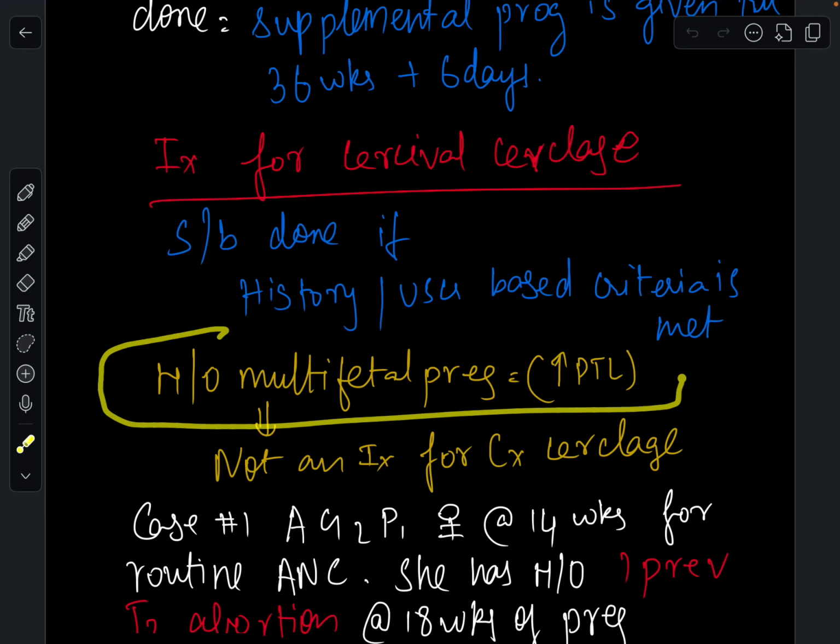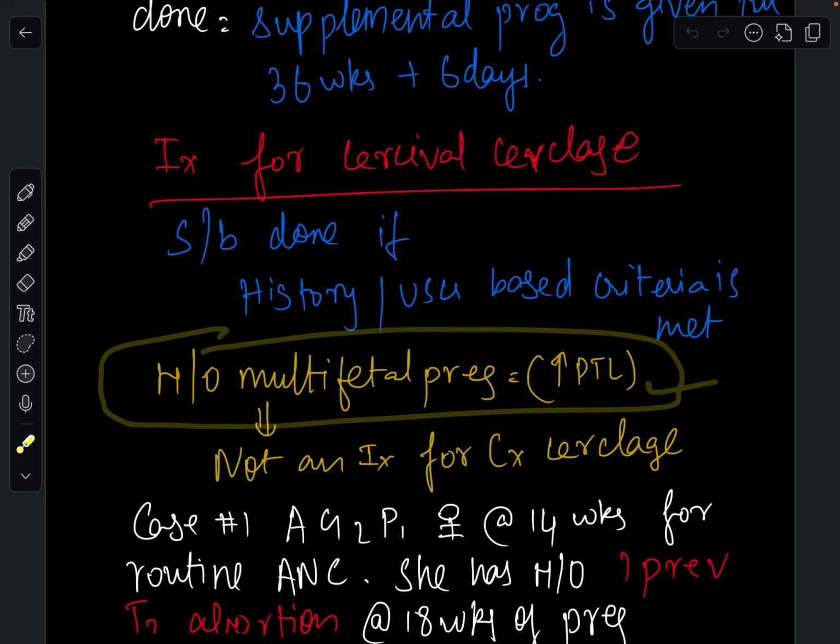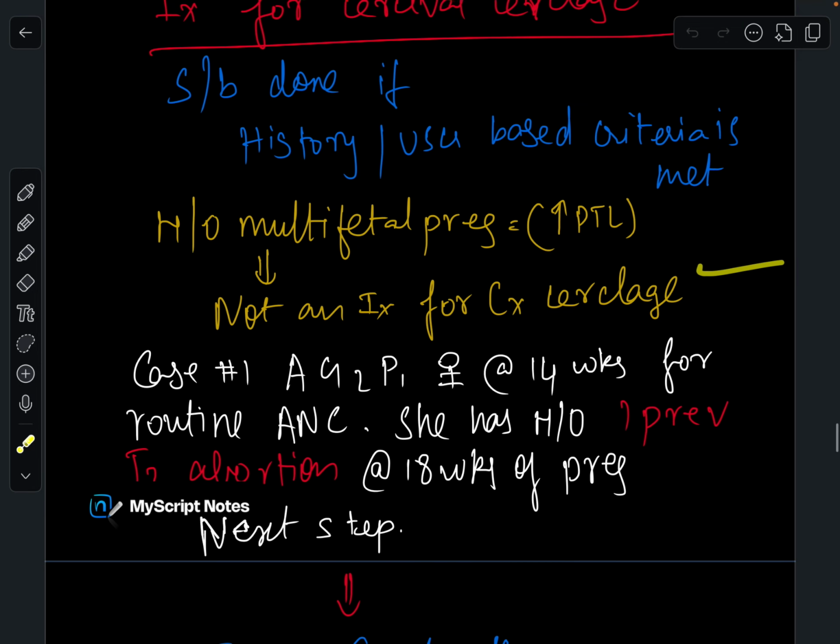History of multifetal pregnancy has increased risk of preterm labor. It's not an indication for cervical cerclage.